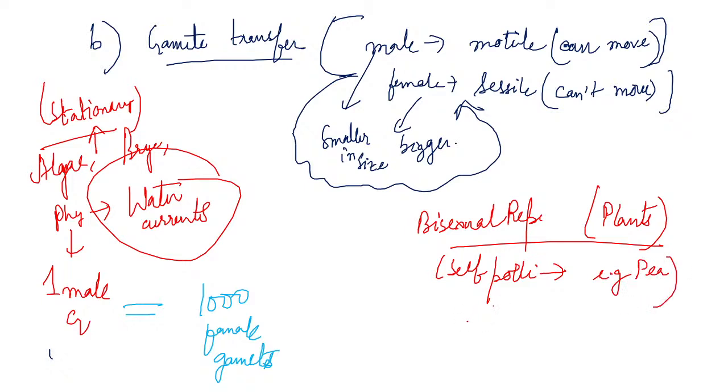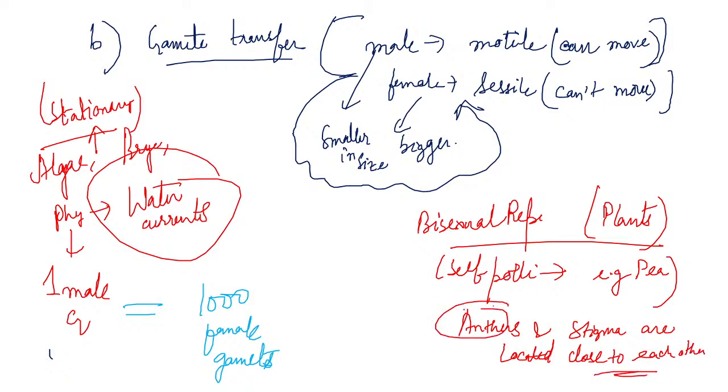So the anthers and the stigma are located close to each other. And whenever the pollen grains mature in the anther, the pollen grains fall on the stigma and stick to the stigma, and then they travel to the female gametophyte. And thus there is pollination, as the pollen grains come in contact with the stigma.